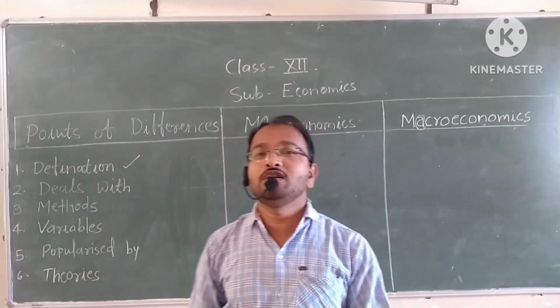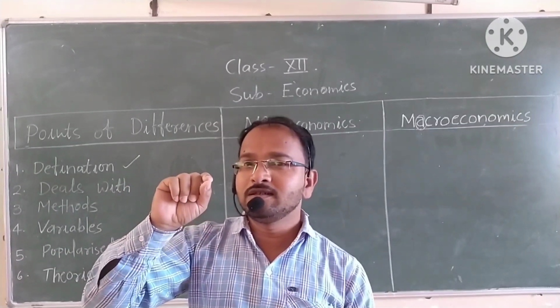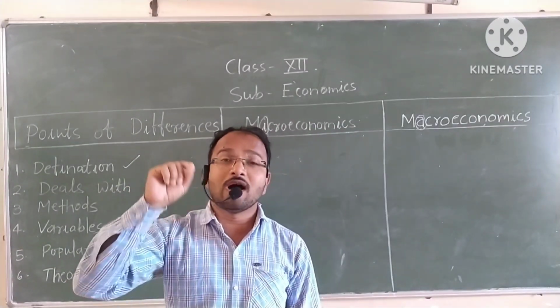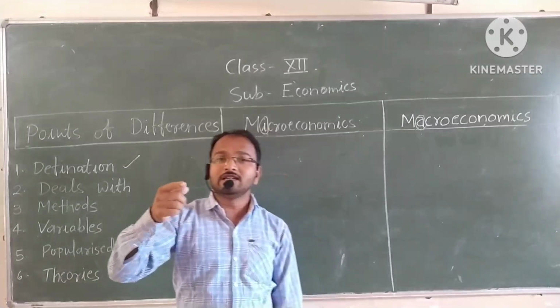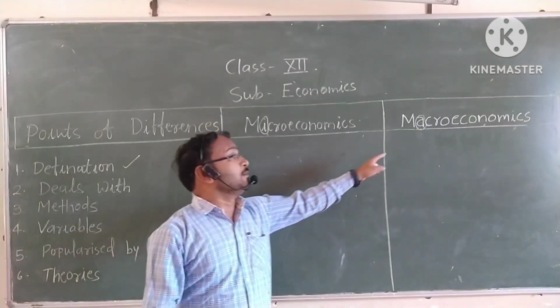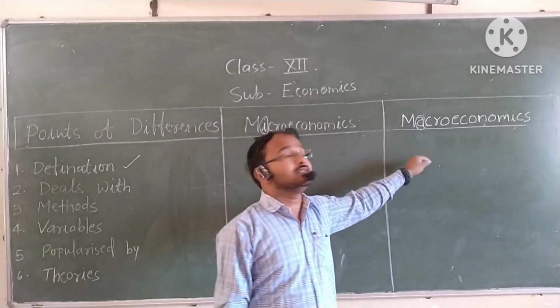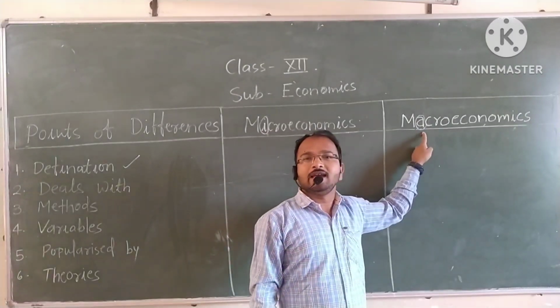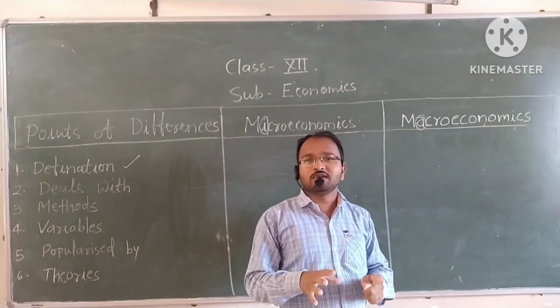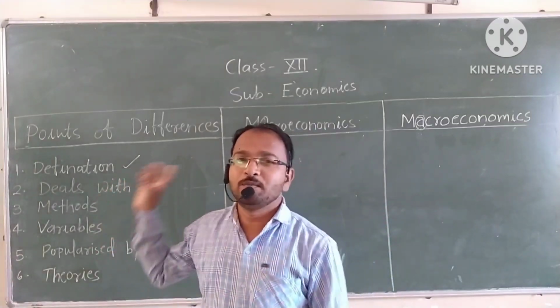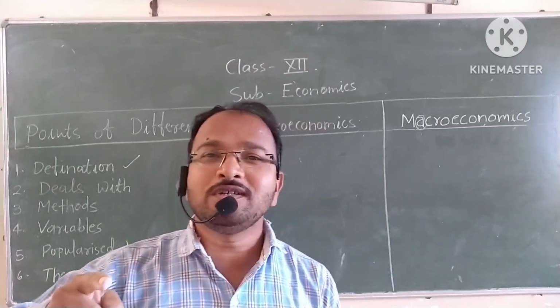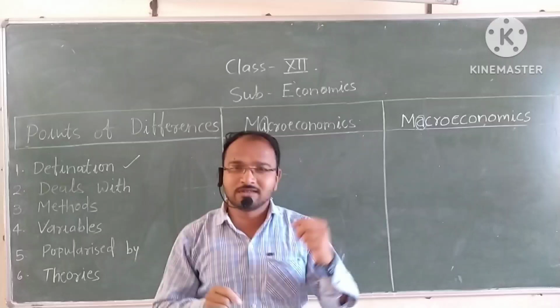In microeconomics there is I, and I indicates individual, and in macroeconomics there is A. A indicates aggregate. So that is the difference between microeconomics and macroeconomics.